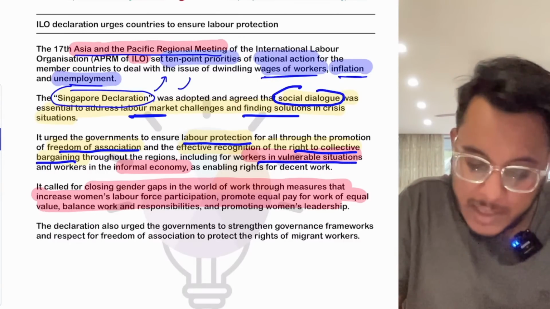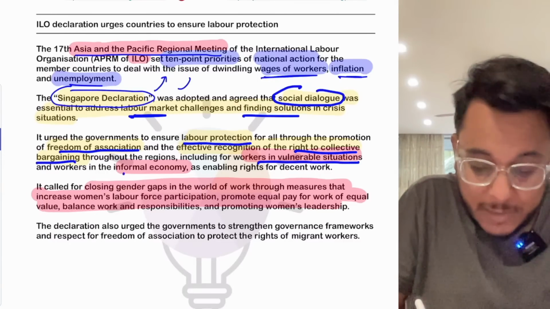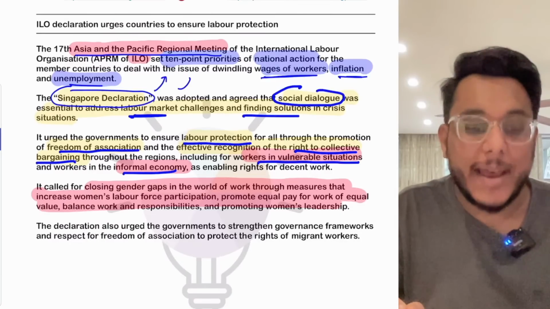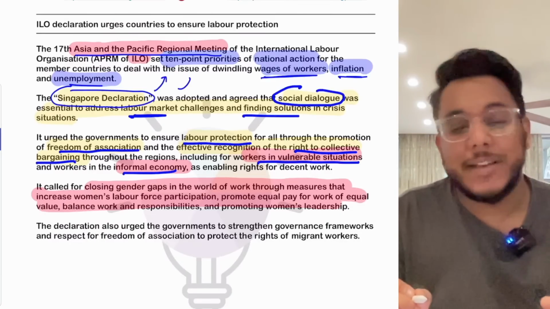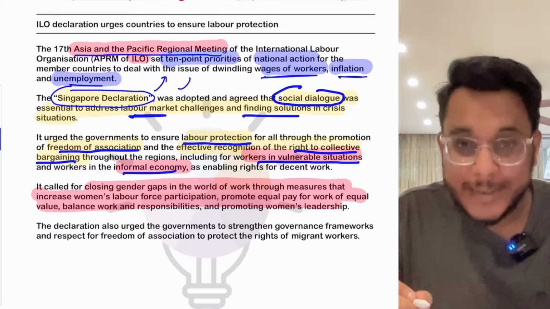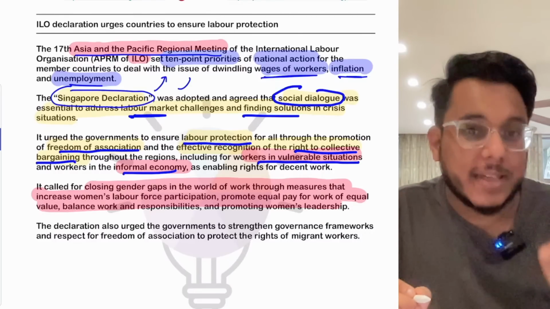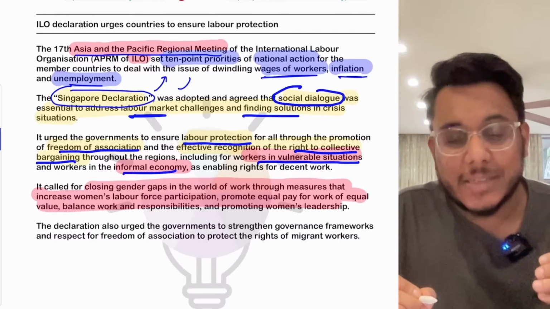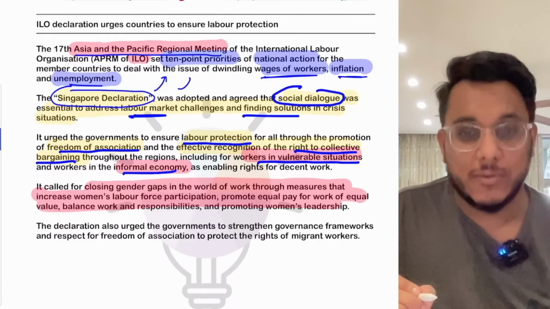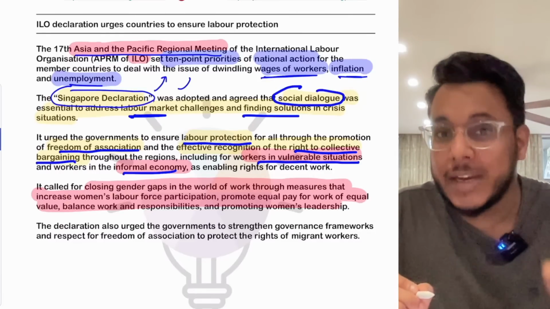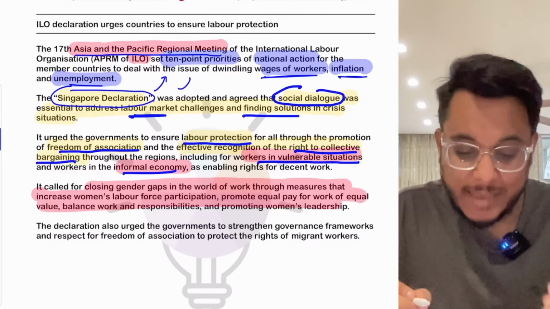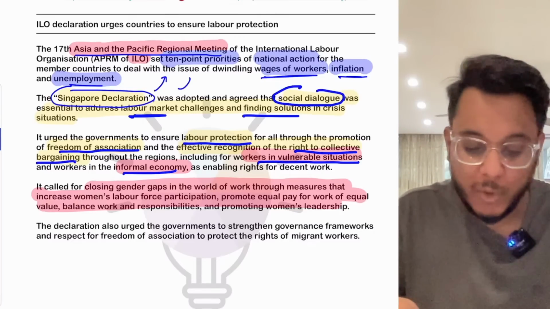Then workers in vulnerable situations, particularly workers in the informal economy, need to be emphasized. Many times when policies and government schemes come, they focus on formal sector workers, but we need to understand that 91% of India's workforce is in the unorganized and informal sector. So as per that, these workers need to be more focused upon.